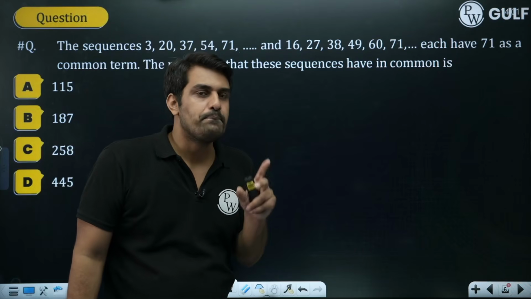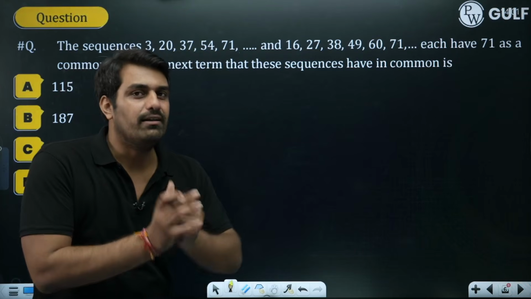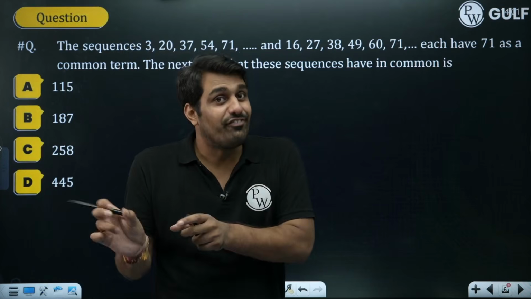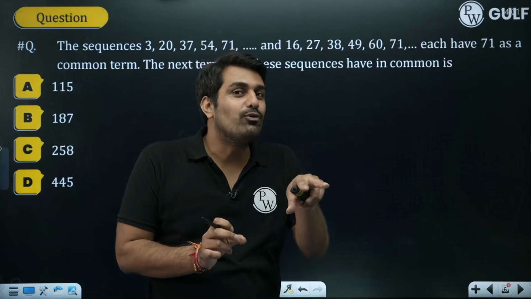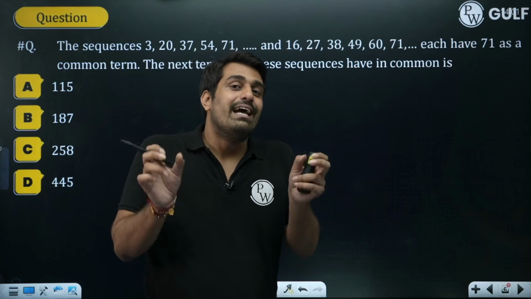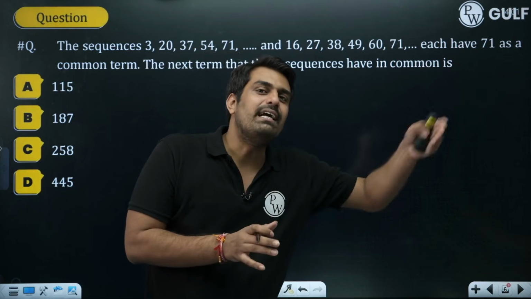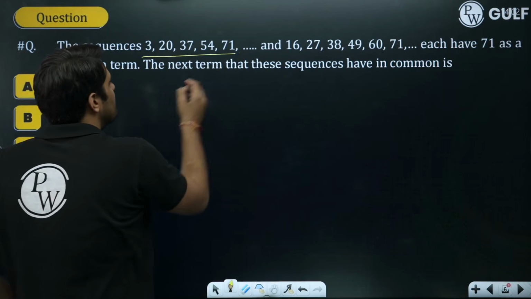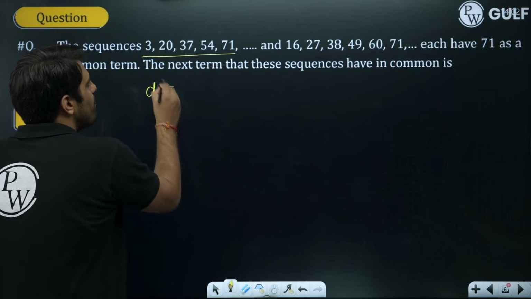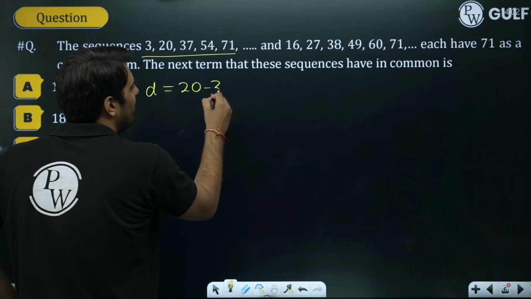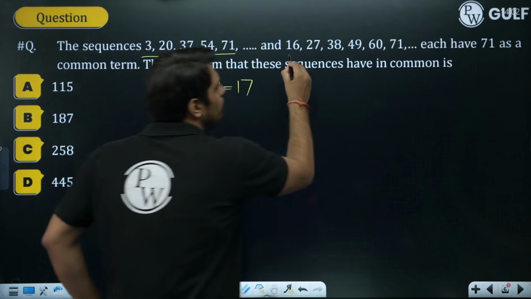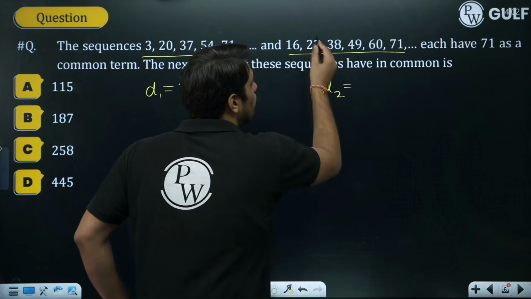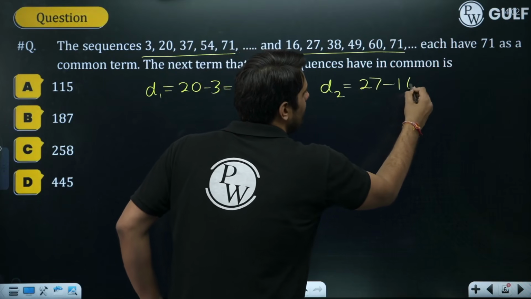See, how would I get the common term? We'll get the common term using the common difference, the difference between two consecutive terms. If the common differences have some LCM, that LCM will be repeated time and again. Let me show it to you. Over here for the first AP, what is D? The D over here is 20 minus 3, that means 17. For this one, if I am saying this is D1, this is D2, then 27 minus 16 is 11.